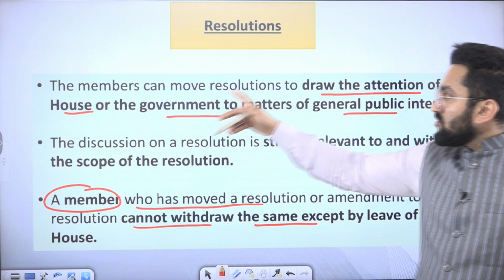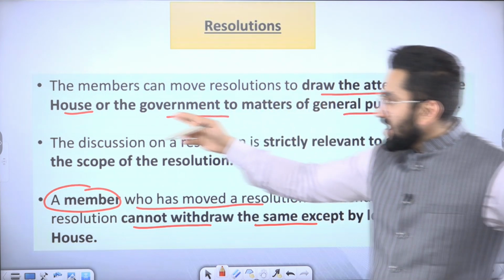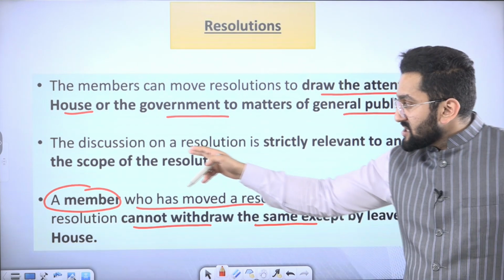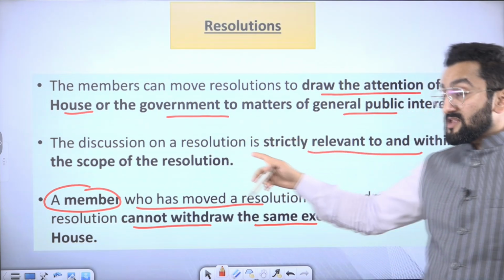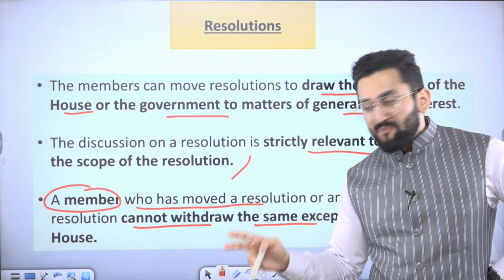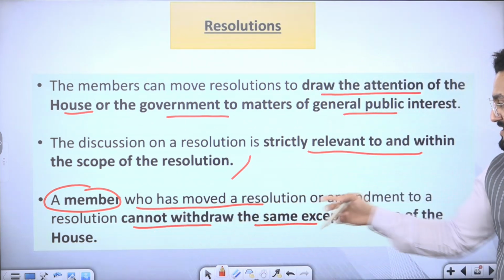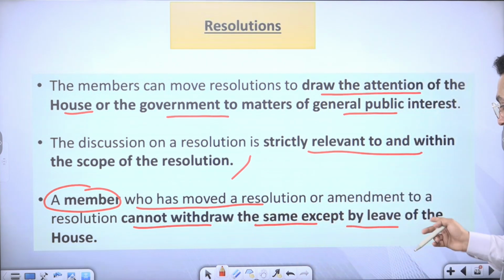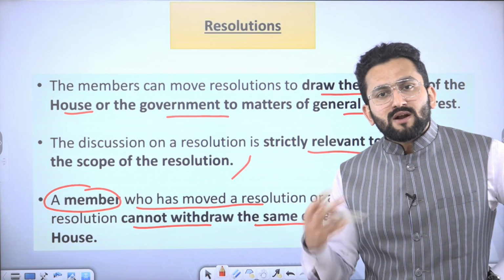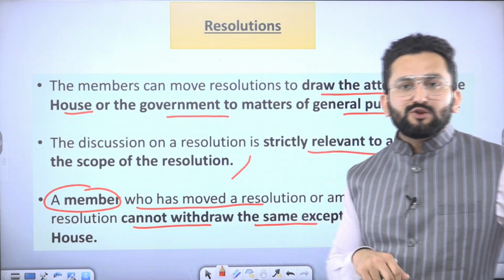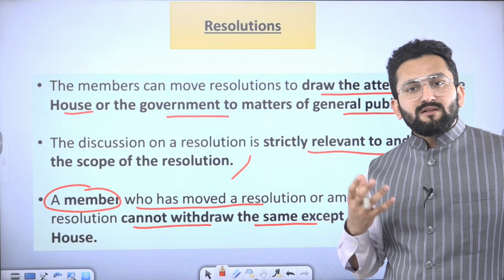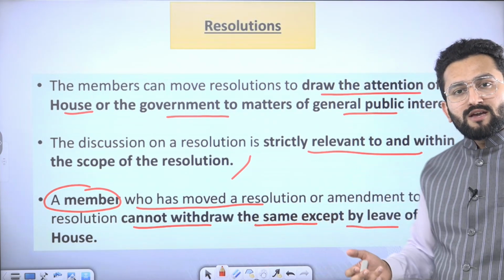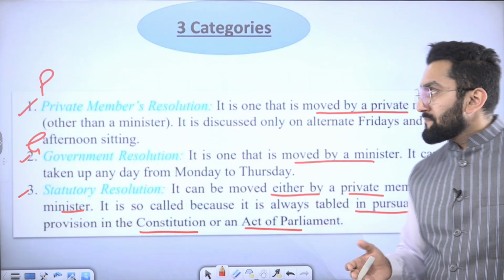Resolutions: a member can move a resolution to draw the attention of the House or government to a matter of general public importance. Discussion on a resolution is strictly relevant and within the scope of the resolution. You cannot go beyond that. A member who has moved the resolution or amendment cannot withdraw the same except by the leave of the House. If you have started a resolution, now you cannot say, no, I am taking the resolution back. No. The matter has been put, it means you have raised this matter. Now it is up to the House whether they want to give up or not.